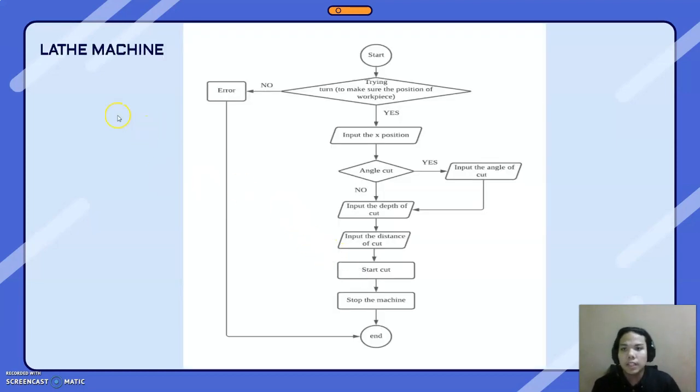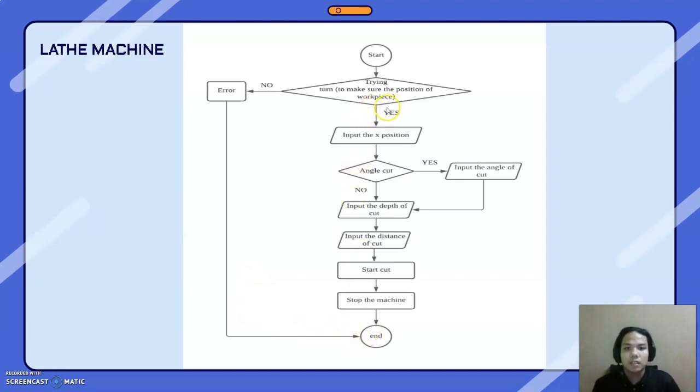So the first one is the lathe machine. First is start, and then we go to the decision part. They check to make sure of the position of the workpiece. If the decision is no, the process will show an error and go straight to the end session.